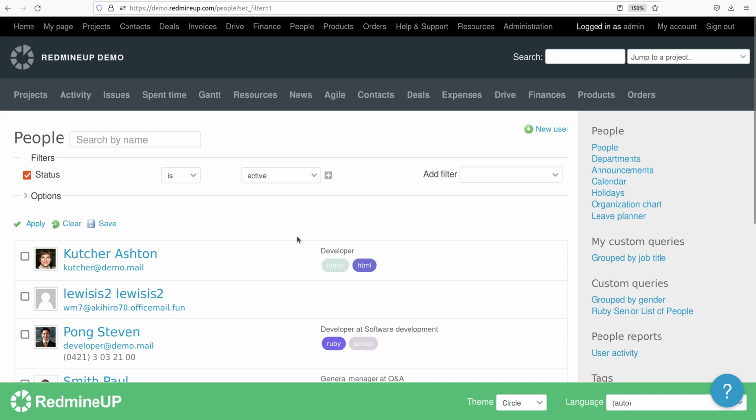In today's video demonstration, I'm going to show you how the People plugin tags feature works. The tags allow you to make controlling and filtering the search of people easier and better for your work. So I'm going to show you the feature itself, so you're going to understand how it works.